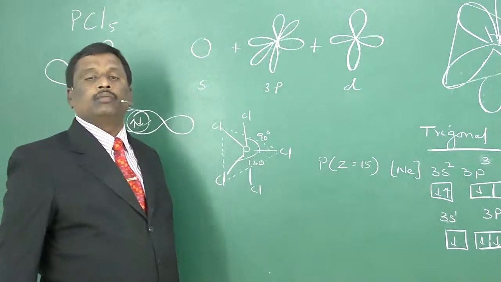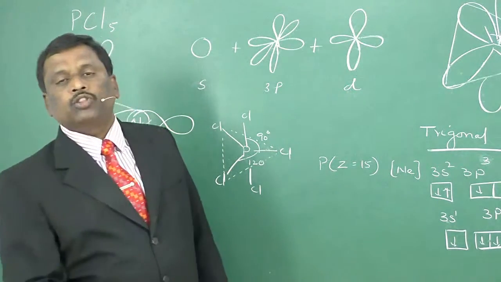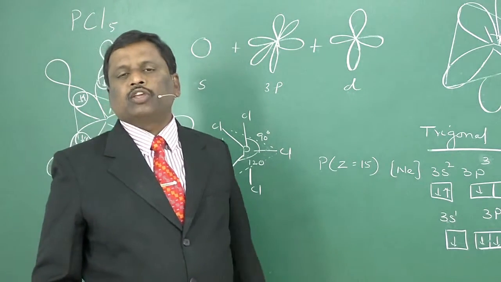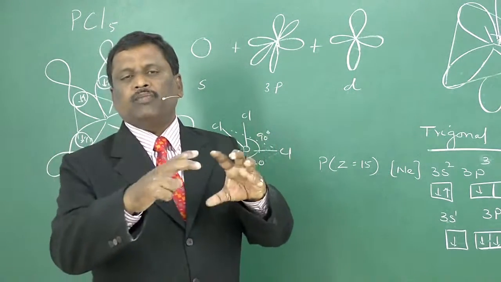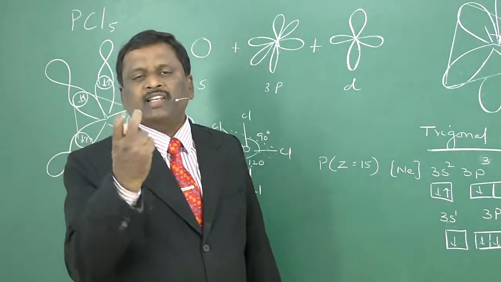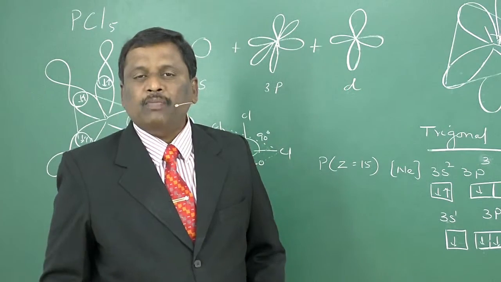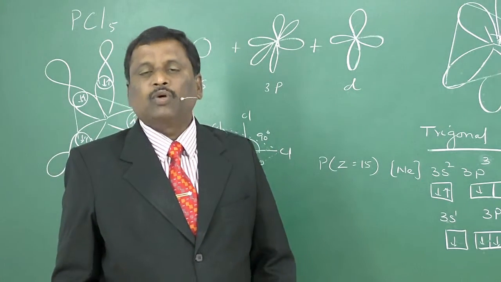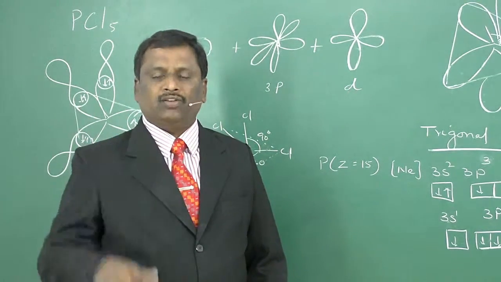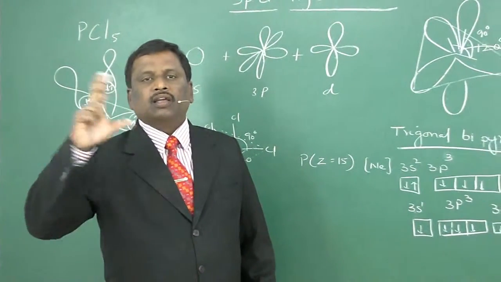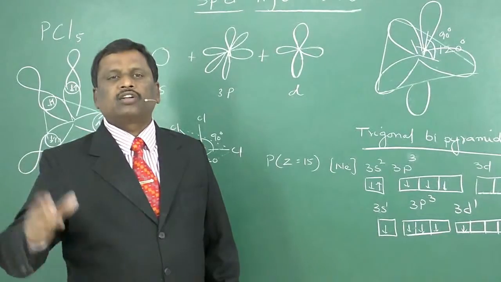According to the octet rule, atoms take part in bonding to get 8 electrons in the valence shell. But here, after formation of the molecule, the central atom's valence shell has 10 electrons, that is 5 pairs of electrons. Molecules which have more than 8 electrons in their valence shell are said to follow the extended octet rule.